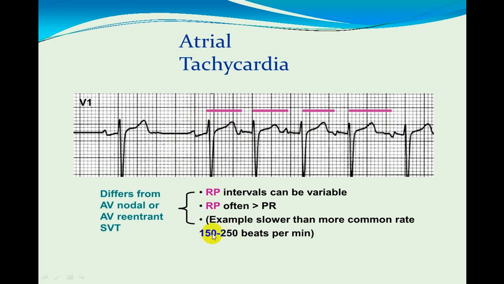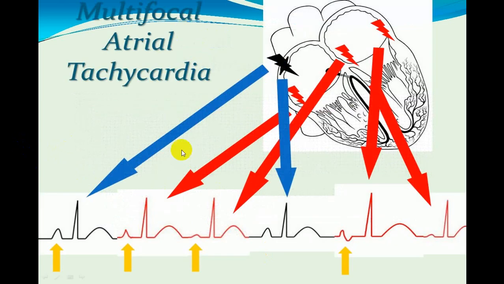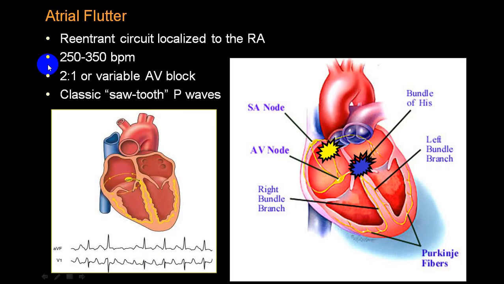So whenever the rate is more than 150, it is a variety of supraventricular tachycardia. And in that you look for an RP interval. If the RP interval is longer than the PR interval, always suspect multifocal atrial tachycardia. This is multifocal atrial tachycardia. So you can see the shape is different. Is that clear? And if you calculate, the RP interval is different and it is changing. So always suspect multifocal atrial tachycardia.